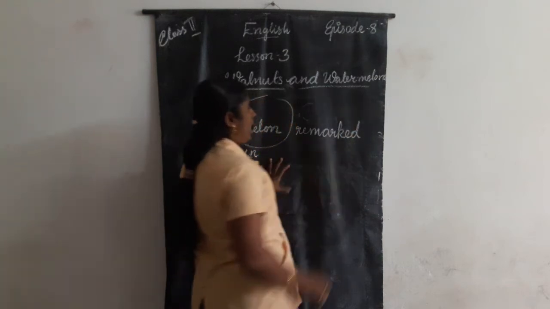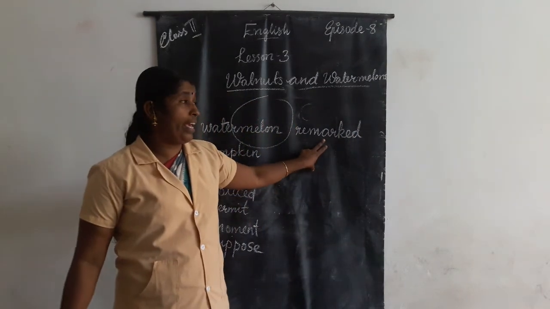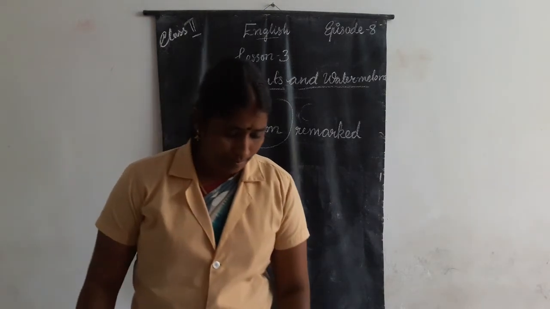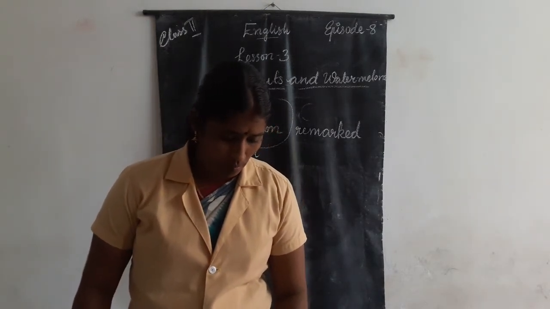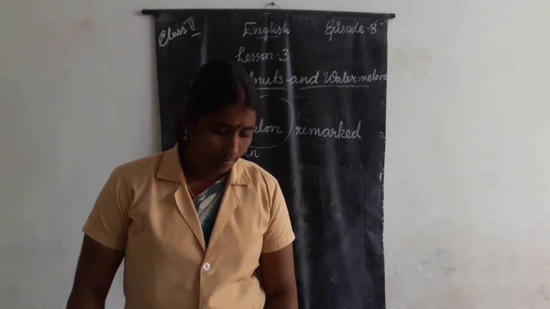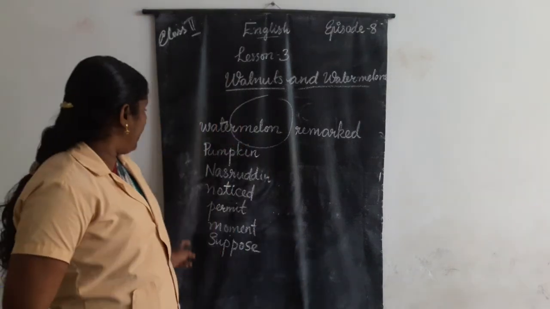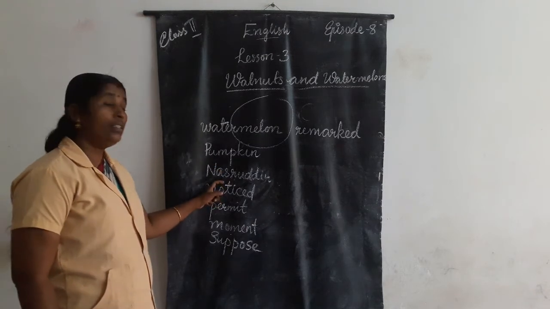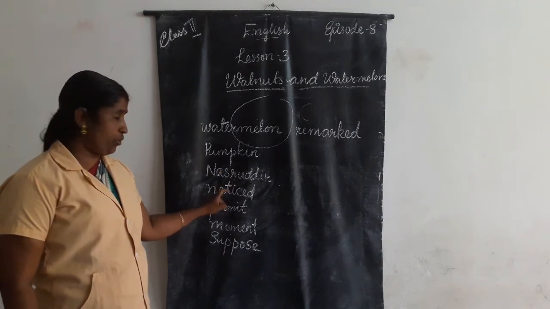Remarked. How many words are there? Watermelon, pumpkin. Next one, Nasruddin.